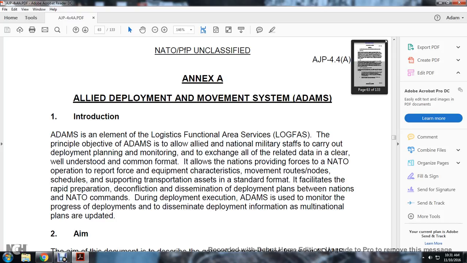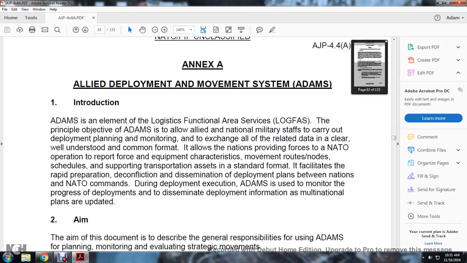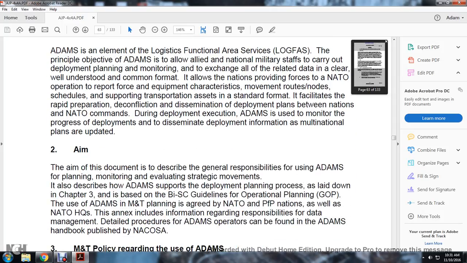It also allows nations to provide the NATO operational report force, the equipment, the characteristic movement of the routes, denoted with the schedule, the support, and the transportation assets in a standard format, and facilitates rapid preparation, deconfliction, and the dissemination of deployment plans between the nations. The national command during the deployment executes, and the Allied Deployment and Movement System is used to monitor the progress and disseminate the deployment information. Multiple national plans are updated.